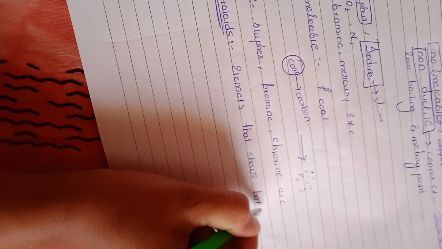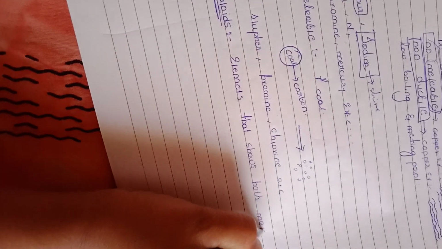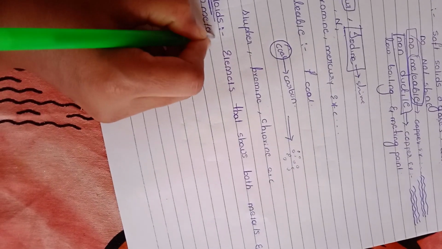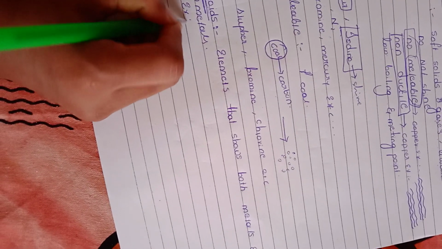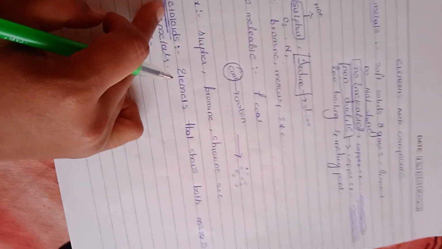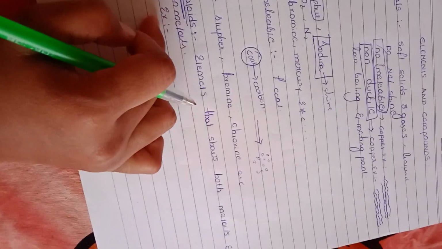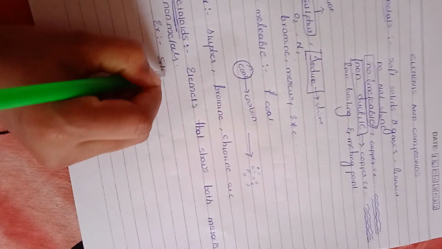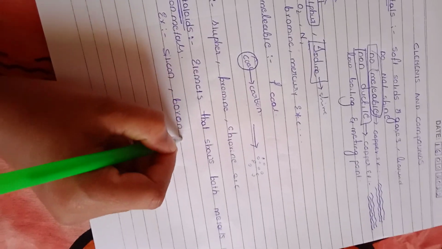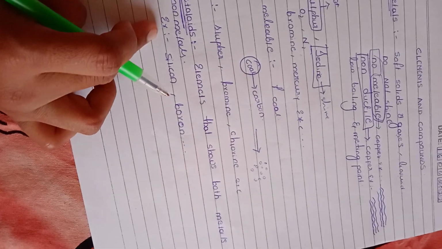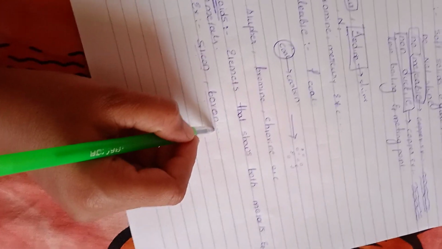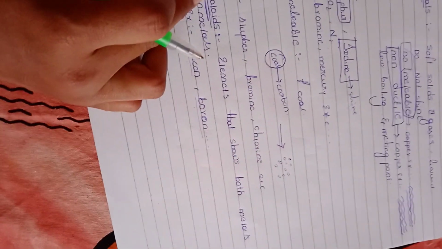For example, silicon and boron can show both metal and non-metal properties. This is called metalloids.